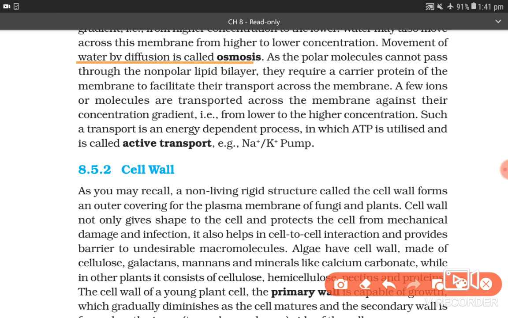As the polar molecules cannot pass through the non-polar lipid bilayer, they require a carrier protein of the membrane to facilitate their transport across the membrane. A few ions or molecules are transported across the membrane against their concentration gradient, that is, from lower side to the higher concentration. Such a transport is an energy-dependent process in which ATP is utilized and is called active transport. Example, sodium-potassium pump.